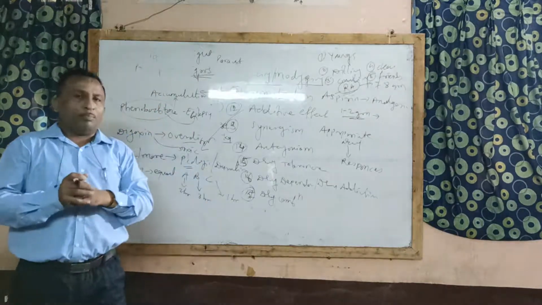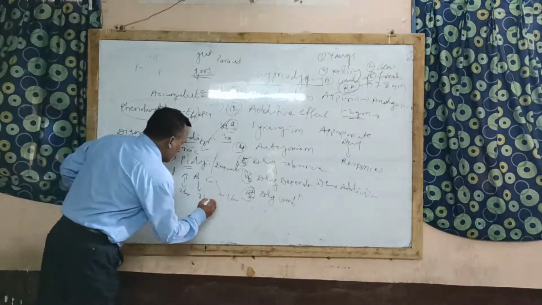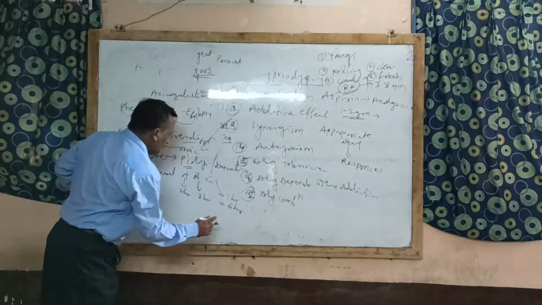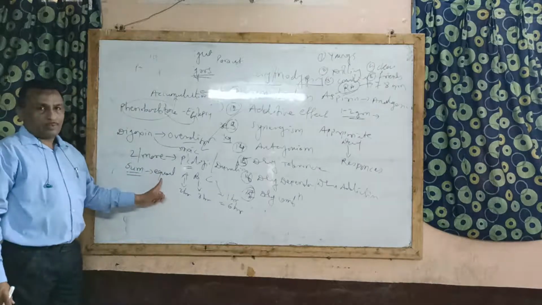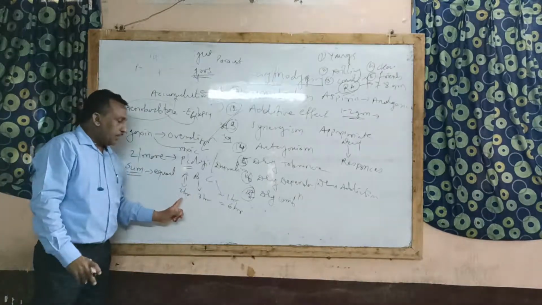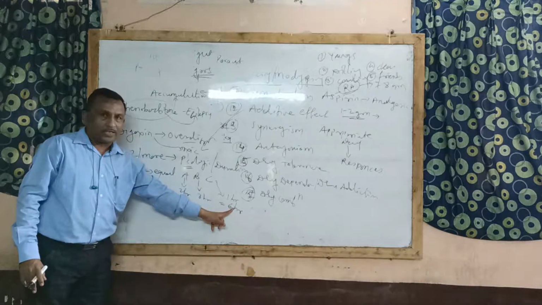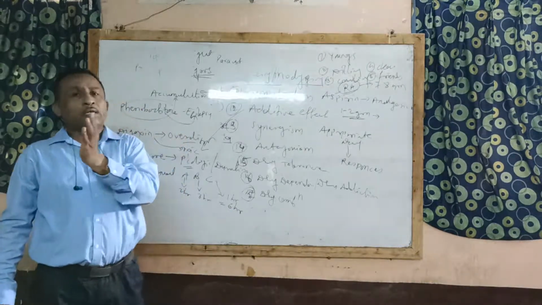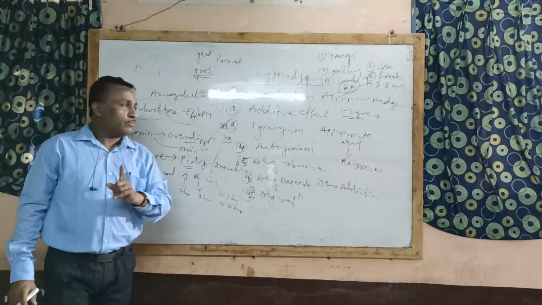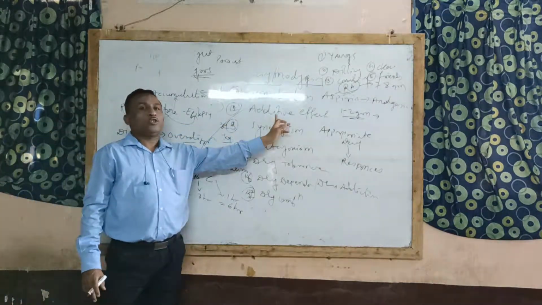Even if given in combination, it produces the total action, that is 6 hours action. Means the total action is equal to the sum of their individual pharmacological action. There is no increase in duration of action and no increase in pharmacological action. Then the phenomenon is called as additive effect.